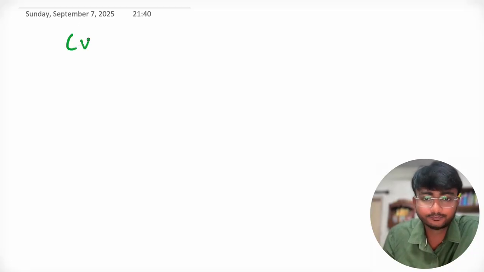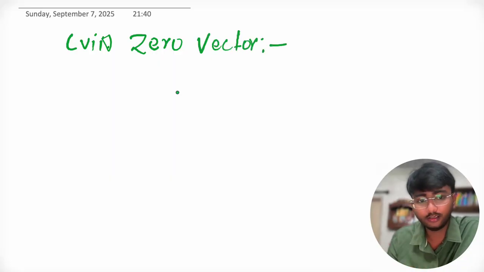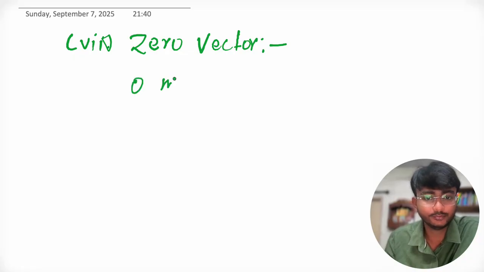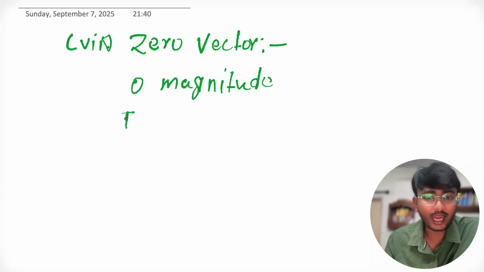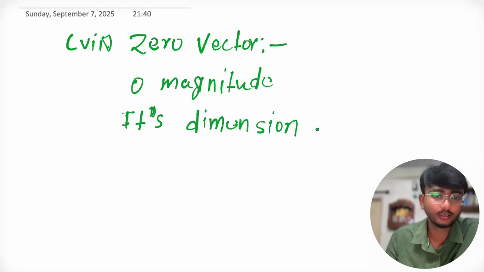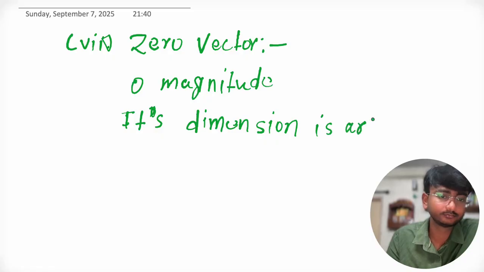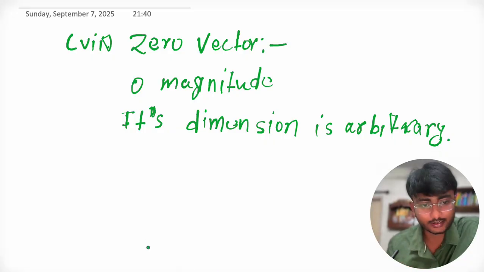Then we have zero vector. What is zero vector? Zero vectors are those vectors which have zero magnitude. And its direction is arbitrary, means it can take any direction. This is what we call zero vector.